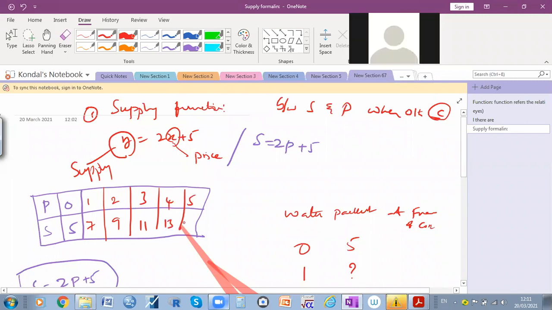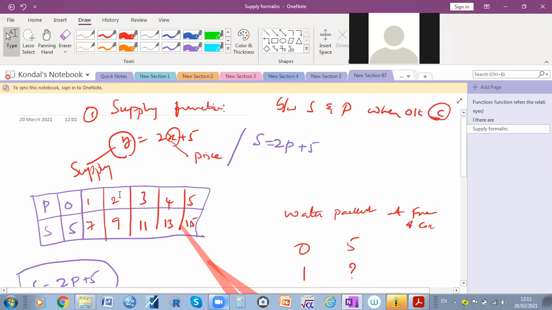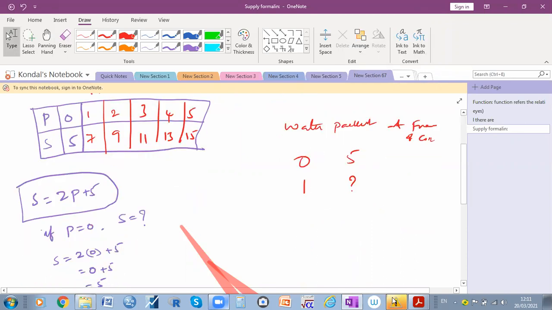When the price is 5, supply is 15. So when you look at this data, you observe that when the price increases, supply also increases. There is a positive relationship between price and supply.